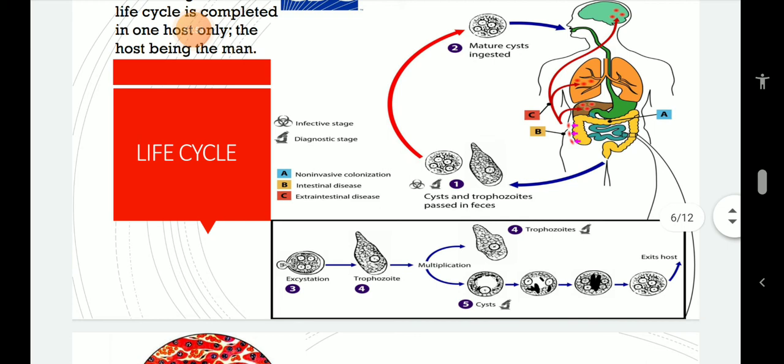So, the cyst, as I was talking about, varies in size from around 7 to 10, sometimes 20 microns in diameter, and not more than that. Its cytoplasm is clear and each cyst is mononucleate at this stage, and the presence of chromatoid bodies is a characteristic feature of the cyst, and they occur either singly or in multiples of 2 or more.